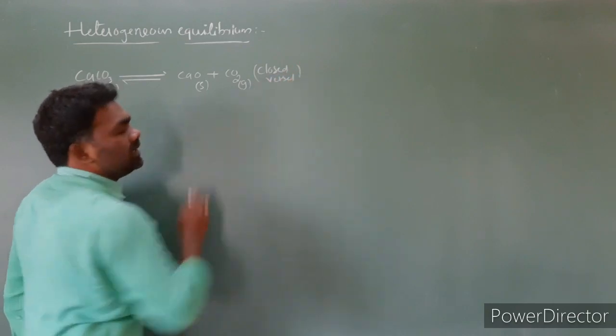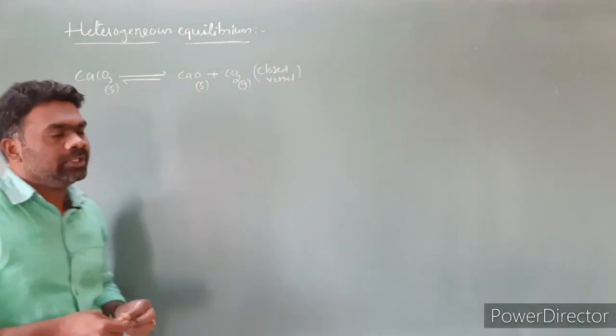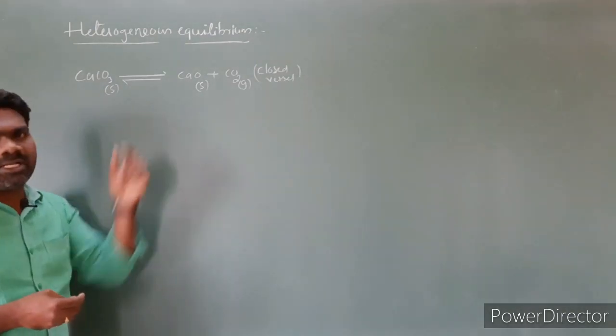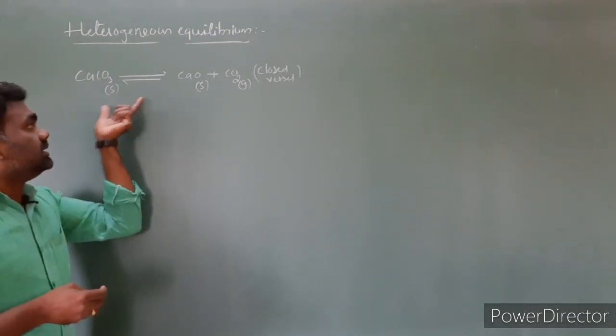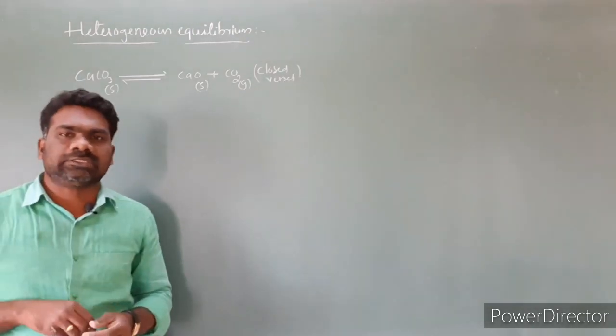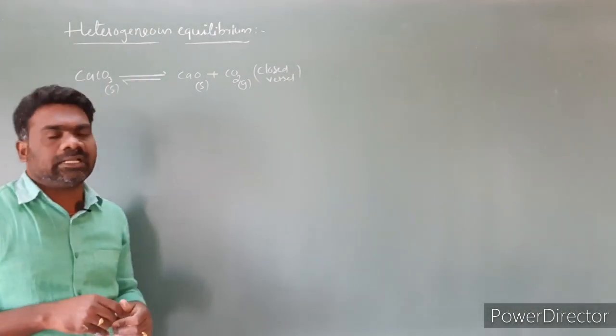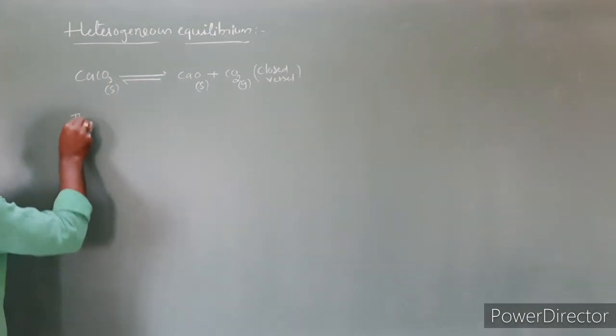The reaction is carried out in a closed vessel. CaCO3 gives rise to CaO plus CO2. If you look at this equation, what we find is the reactants and products are not in the same phase. This equilibrium is called a heterogeneous equilibrium.